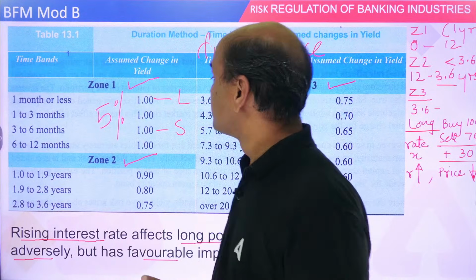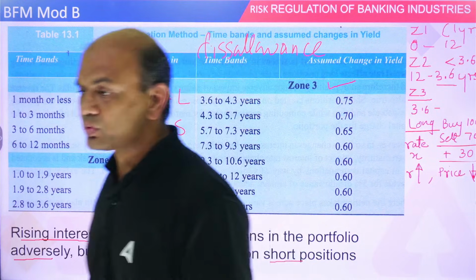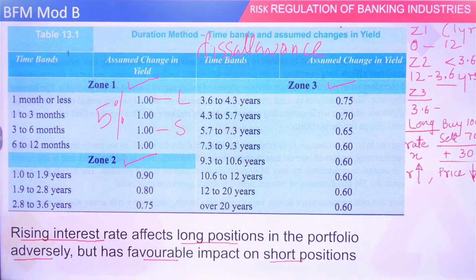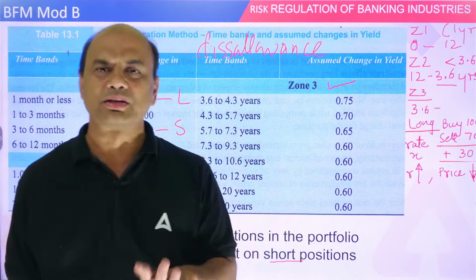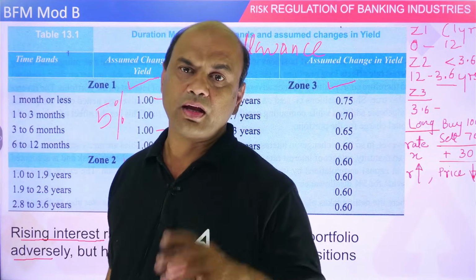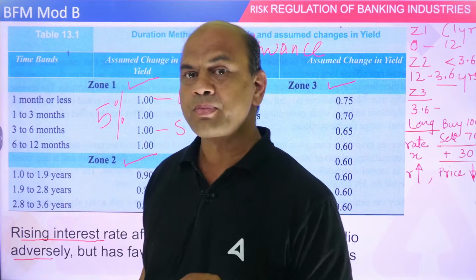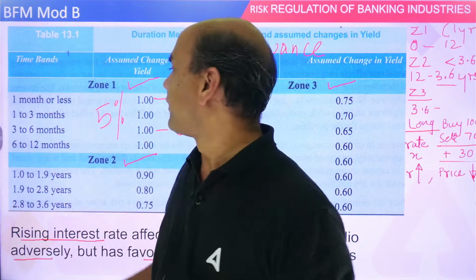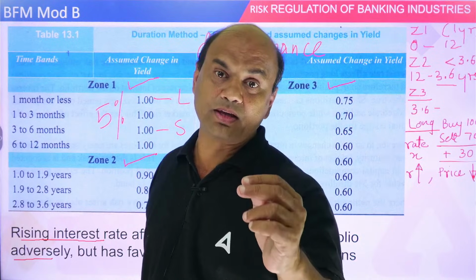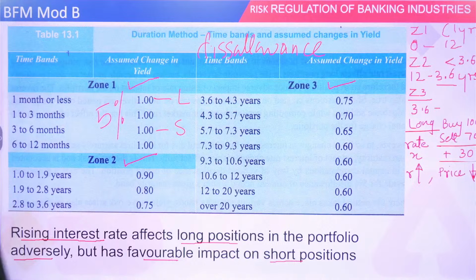Now if I have to adjust two bonds, one long and the other short, for 1.5 years and 2 years, what will the disallowance be? In which zone will they be?